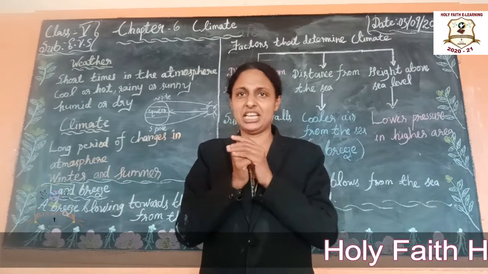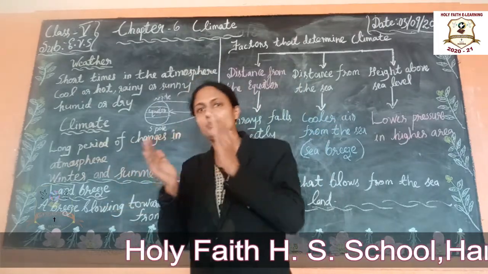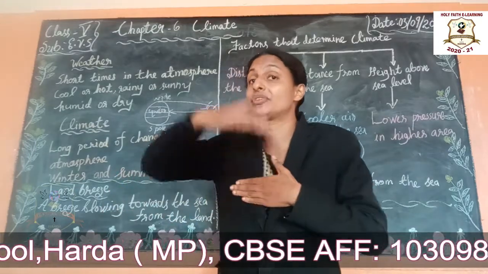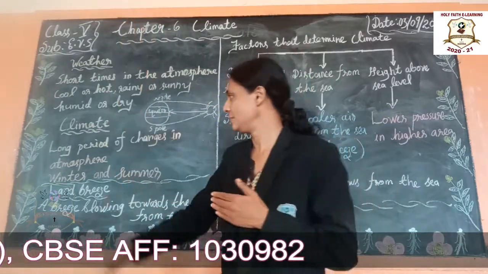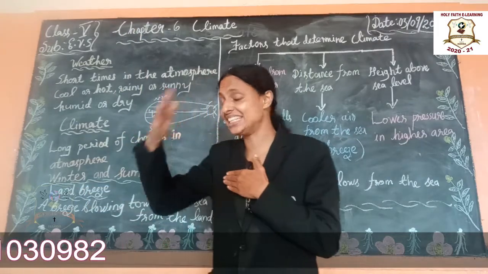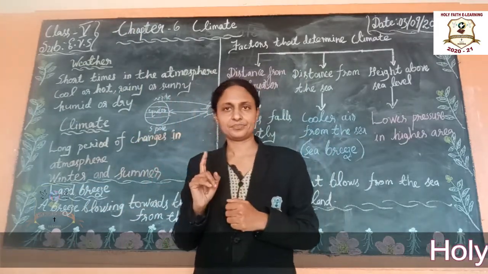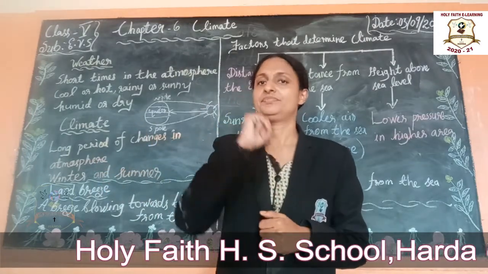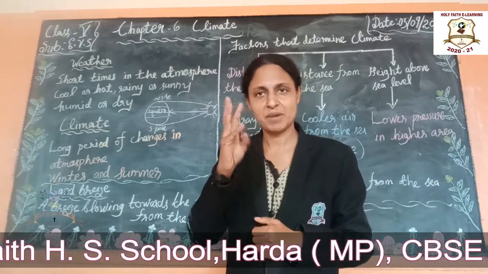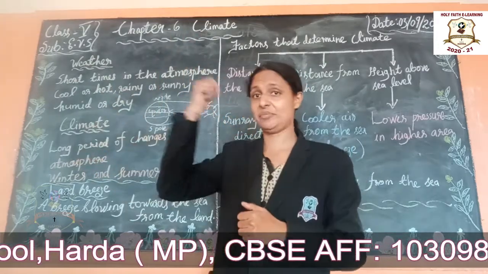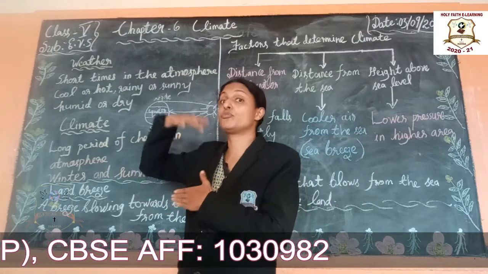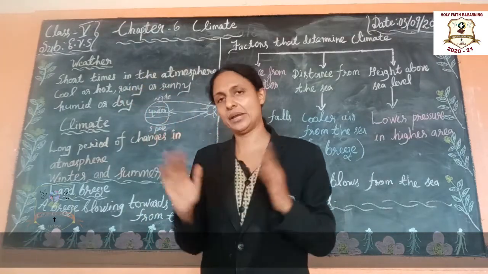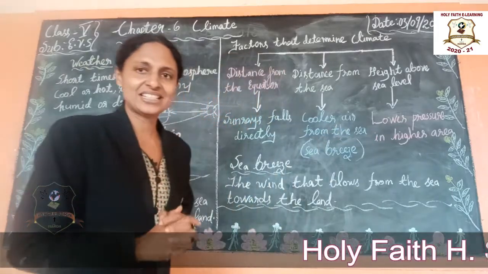Weather is for a short time, it can change in the morning, evening, afternoon. But climate is for a long period of time, for months. Okay, yearly. It is happening yearly. Then summer. After the winter season, summer season will start from the month of March, April, May. Then rainy season will start. It is the climate. It is for a long period of time. Weather, it is only for a short time. Understand students?